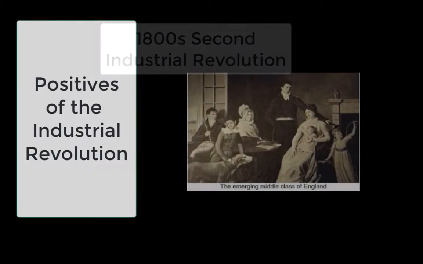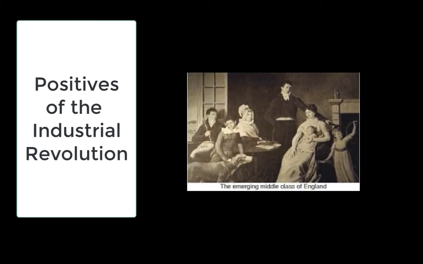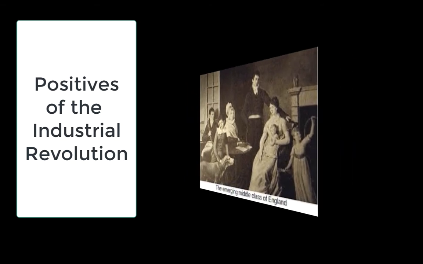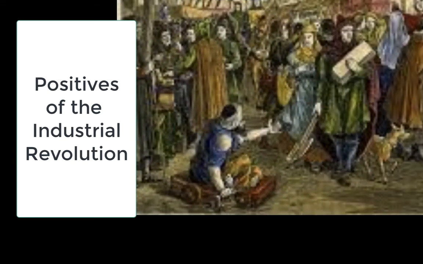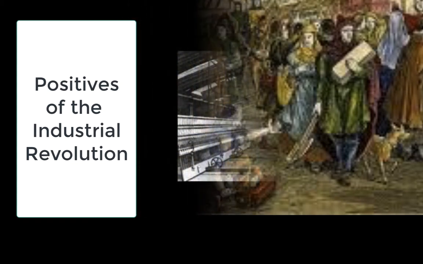So what are the positives that come out of this? There are a ton of positives. A new middle class arises to challenge the upper class aristocracy that were landowners. So this is sort of the end to feudalism. We move away from feudalism and the cottage system into the Industrial Revolution and the factory system.